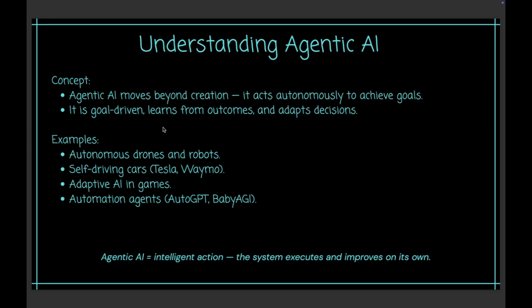Now, coming to agentic AI. Agentic AI goes a step further. It's goal oriented, it can take actions in a system, it learns from the outcomes. Think of it as a digital assistant with autonomy. Examples can be automatic drones, self driving cars, AI agents in games, or text automation agents.